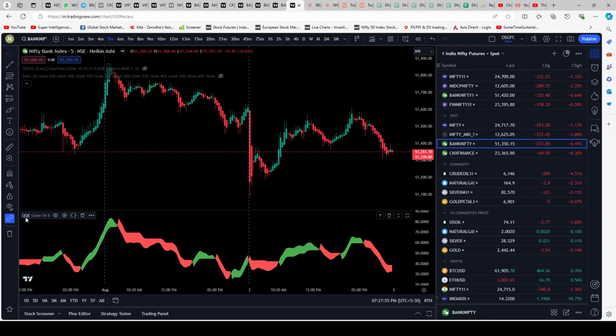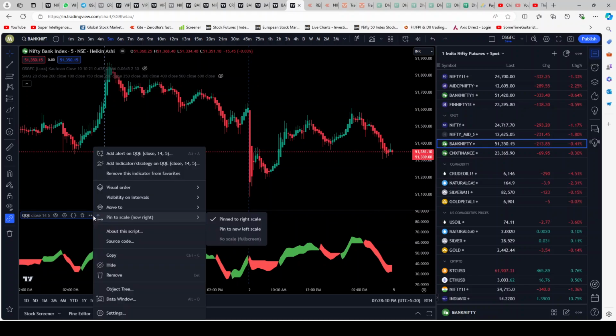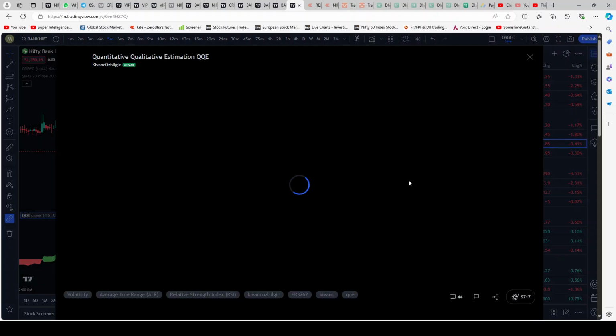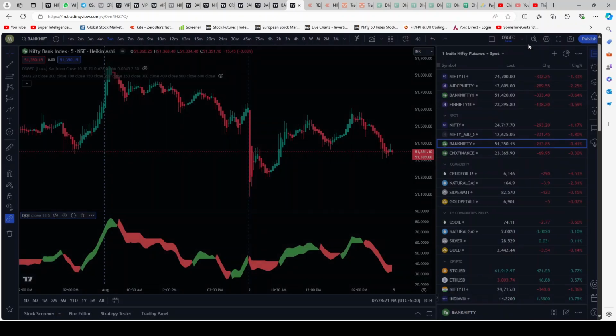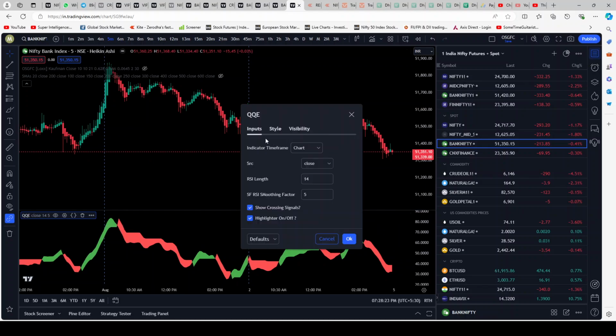I think instead of QQE, the viewer has written QQQ, because I don't remember using any QQQ, triple Q strategy, and the ones I have checked, they don't apply very well for indices. So I think it's QQE. We will use QQE. We are going to be using QQE by Kevin Olbrich. I'll leave the name of the creator and the author's name in the comment section so you don't have any difficulty finding it. The settings are very simple. The inputs are all default.